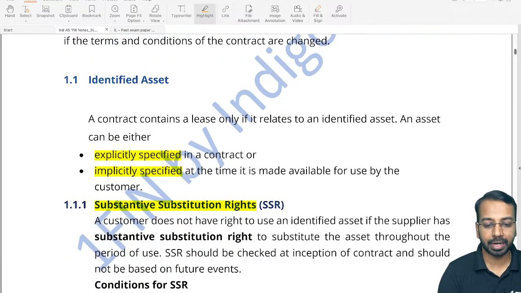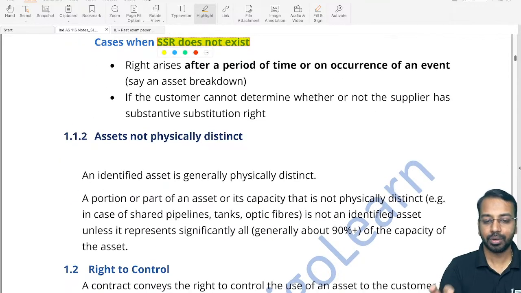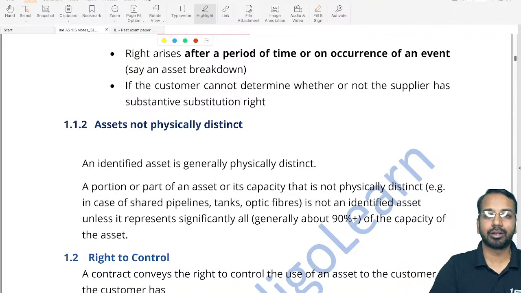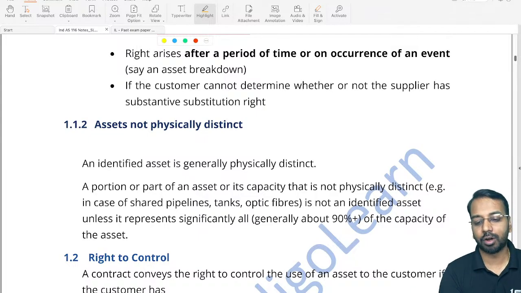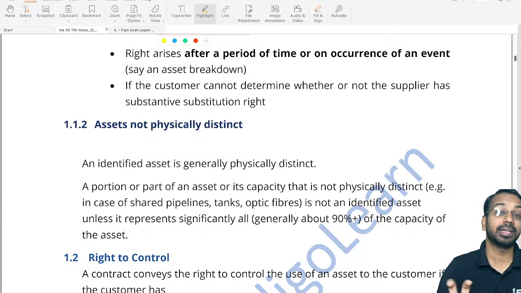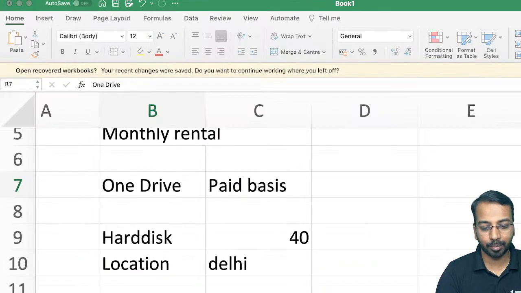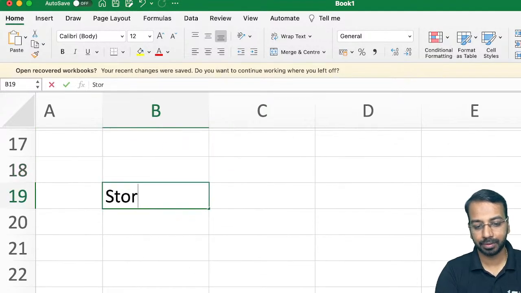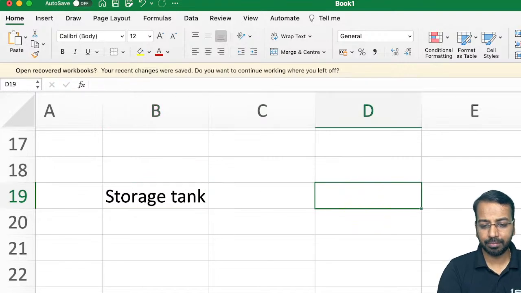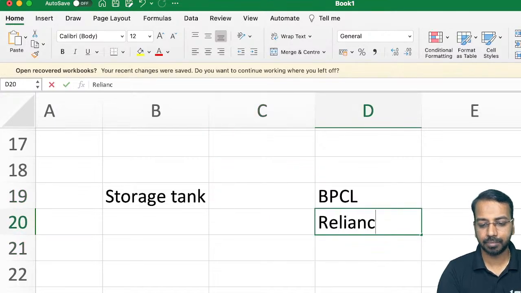Okay, and the next aspect of identified asset, whenever we say that the asset has to be identified, another important aspect is that the asset has to be physically distinct. So again, this flat number, this particular asset, this particular location, if it is physically distinct, it is identified. But a lot of time what happens is you cannot physically distinguish the asset that is the subject matter of the contract. For example, let us say we are talking about a storage tank, favorite example, storage tank, and let us say we have BPCL and we have Reliance. Okay, two companies.